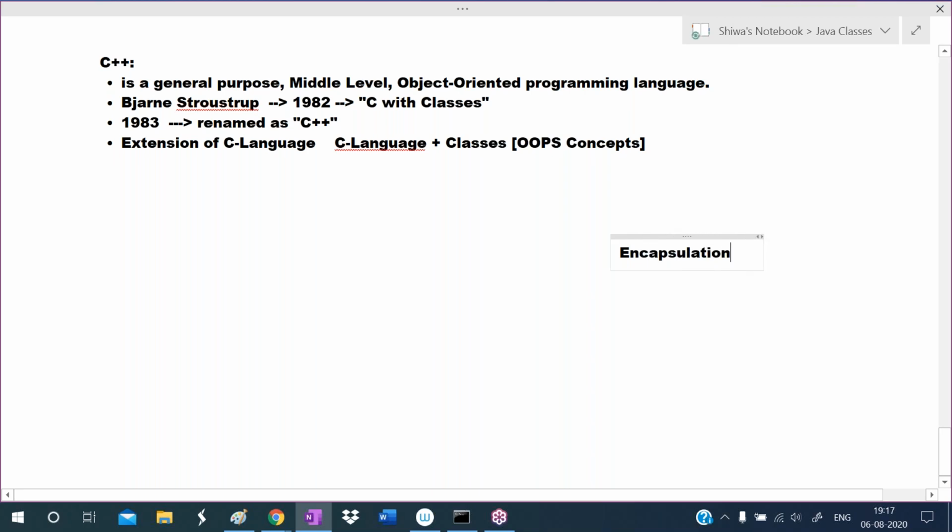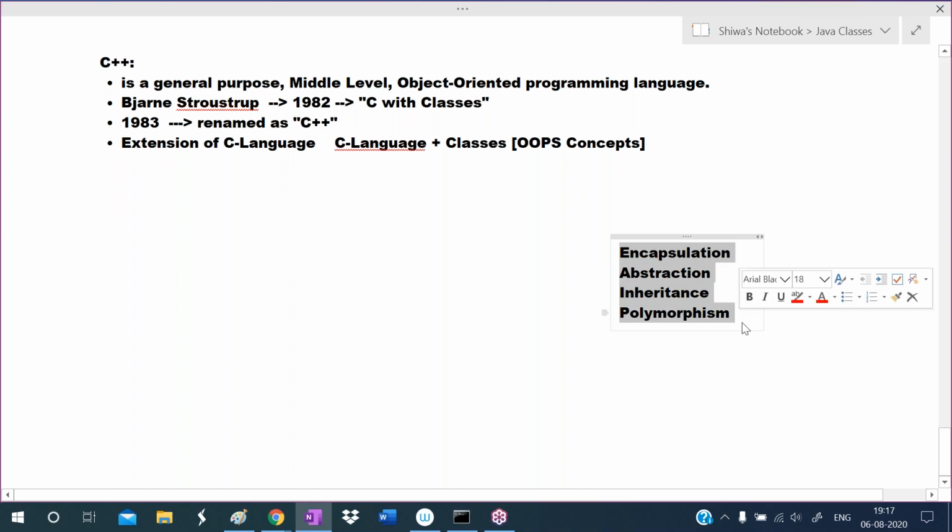Just listen to the terms. All these terms I will cover in our course, no problem. Encapsulation, abstraction, inheritance, polymorphism. So these four concepts are called OOPS concepts. If any language supports these four concepts, we can say that language is an object oriented programming language.